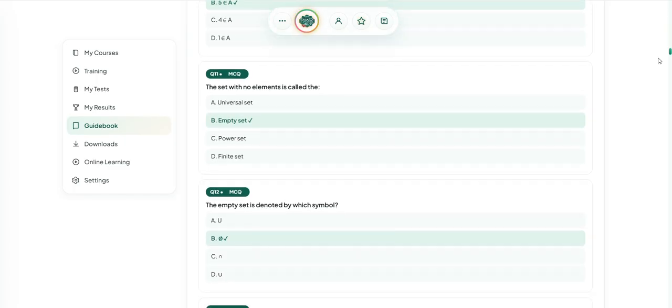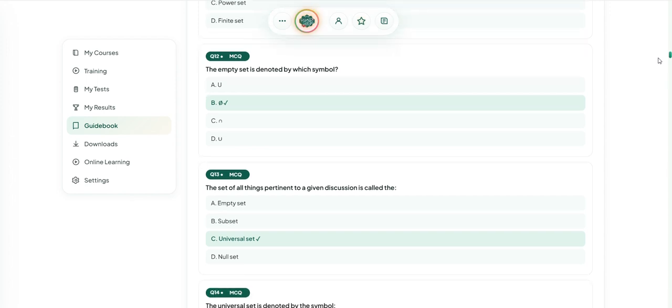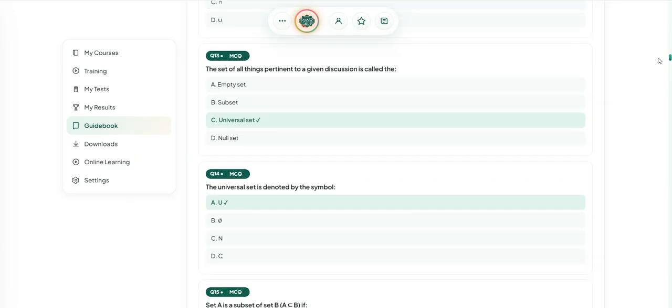The set with no elements is called the empty set. The empty set is denoted by which symbol? The empty set is denoted by which symbol? Not. और पर कट है।